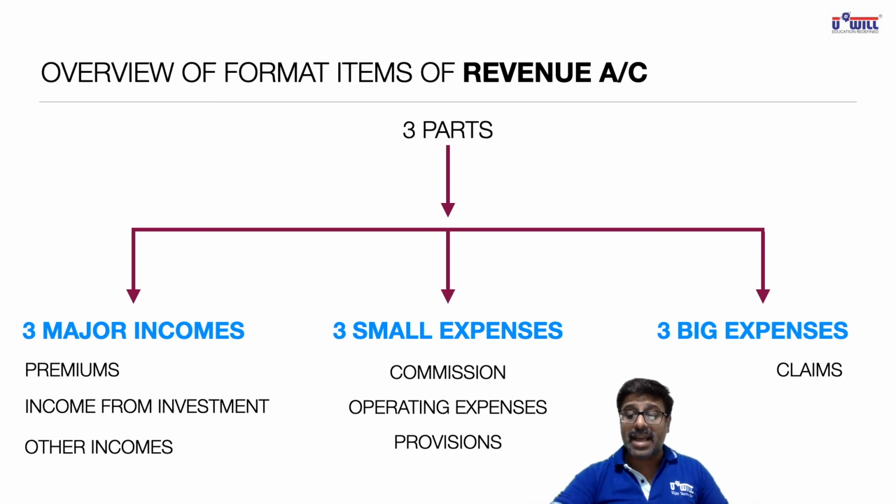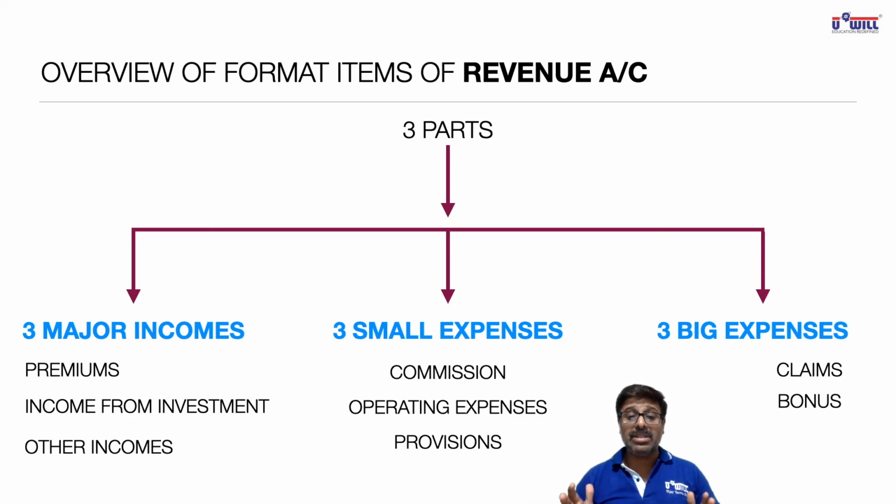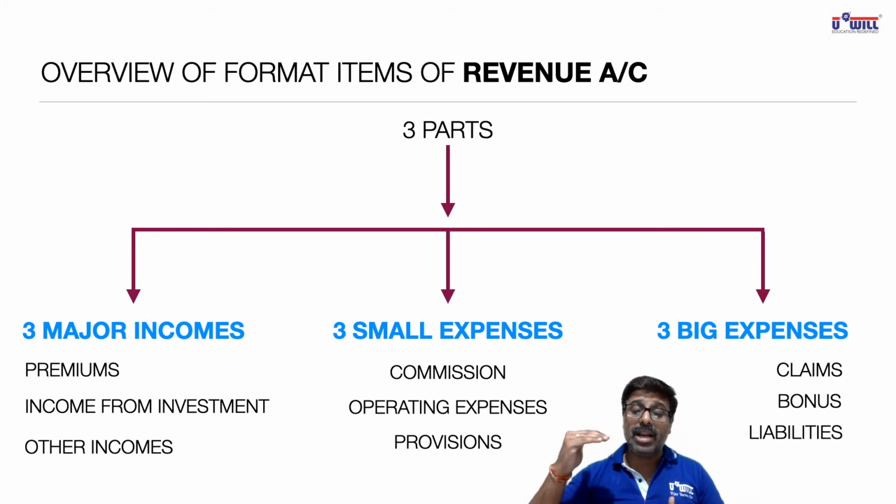Which big expenses? Claims. Then bonus. Whatever profit the insurance company earns, crores of rupees, some part of that, again in crores, is to be given as bonus. So that is a big expense. And liabilities. Every year, particularly in case of life insurance companies, the actuary will estimate how many people may die in the next year, and accordingly what liabilities may have to be payable. So the insurance company keeps a provision for those liabilities, which is again a very big amount. It is as good as claims which may arise in the immediate next year.